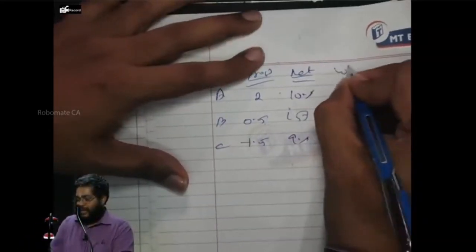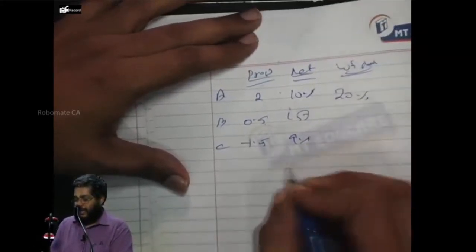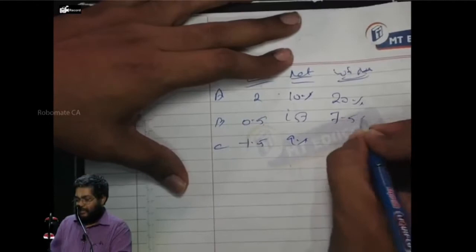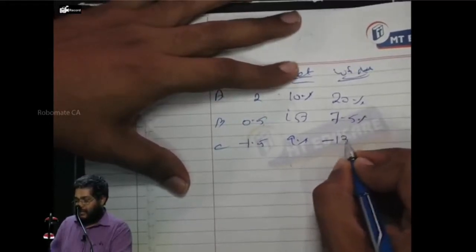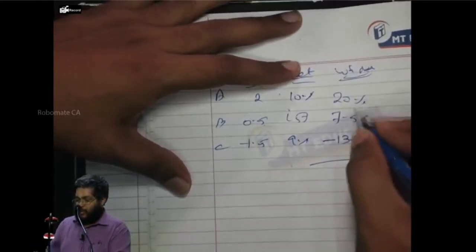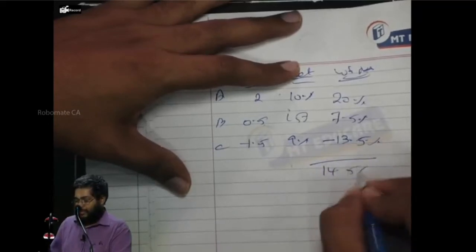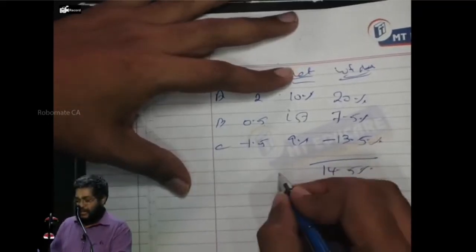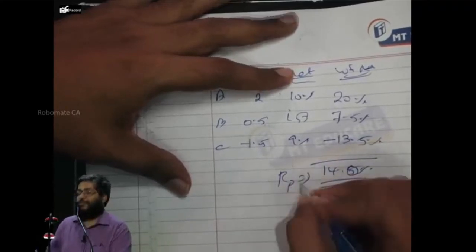Now, tell me in that case, what is weighted return? 2 in 1 gives how much percent? 20%. This is what? 7.5. It becomes what? Minus 13.5. Right or not? No. If I add it, 27.5 minus how much it is here? 14.5. Sorry, 14. This is called as what? Return of portfolio. Yes or no?